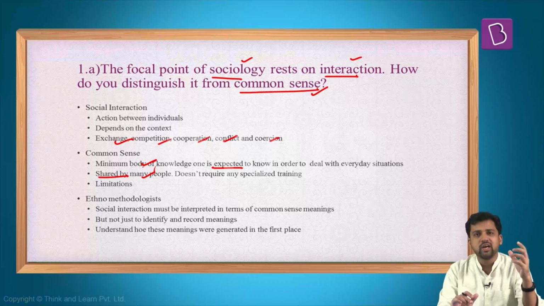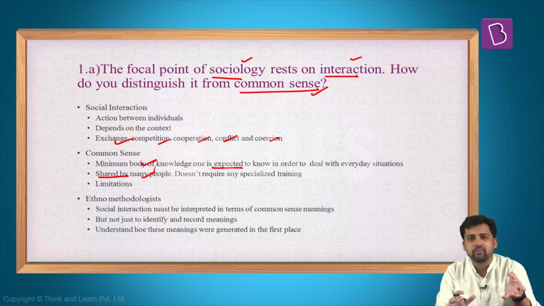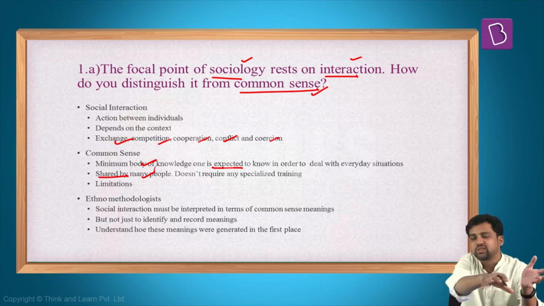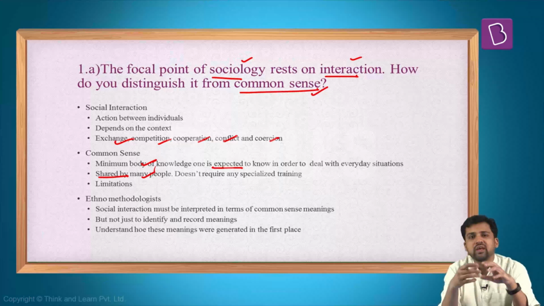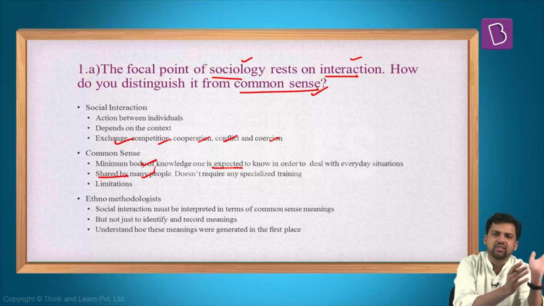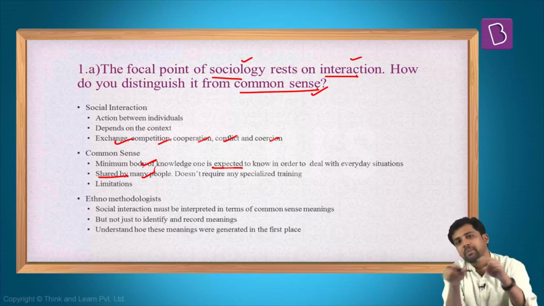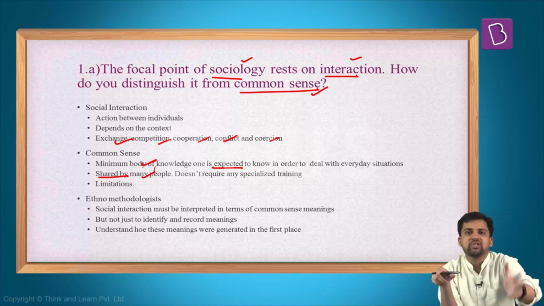Also, social interaction is intuitive. It is more calculative at that point in time: the way you are interacting depends on that context. But when it comes to common sense, it might be pre-calculated. Different factors, historical factors, moralistic factors could have had an impact on you, and that is what you are drawing on at that point of time.